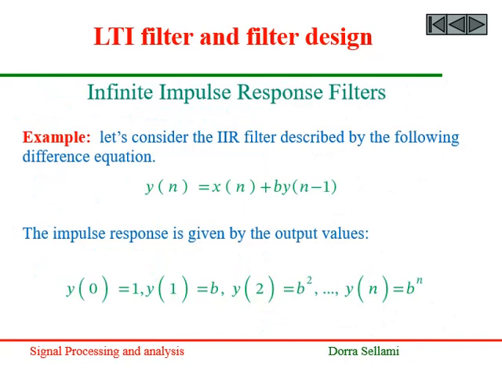For more understanding, we consider here an example. Let's consider the IIR filter described by the following difference equation. The impulse response can be computed accordingly, and we can get as output value the following.